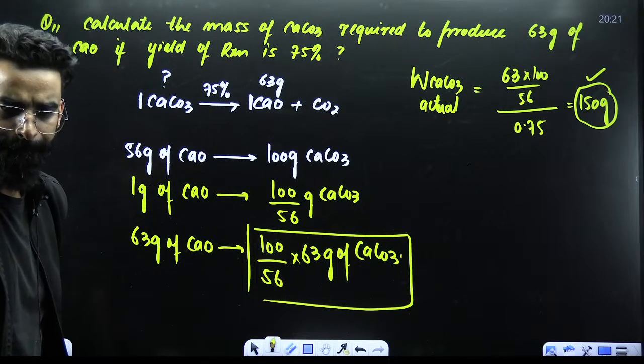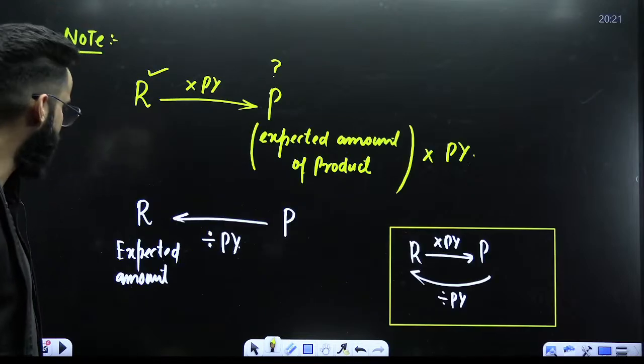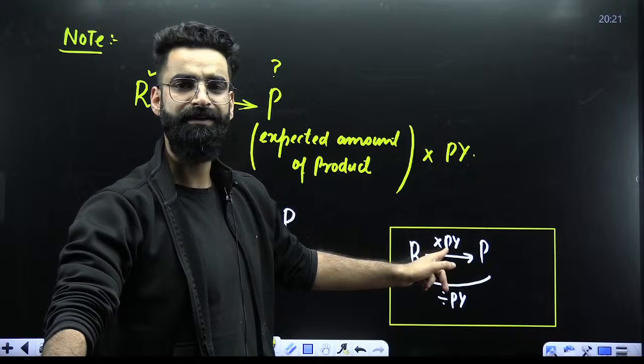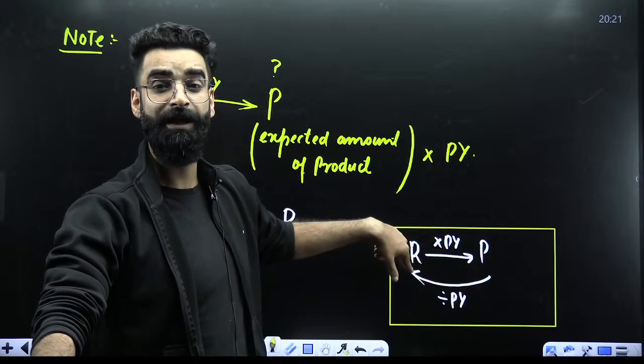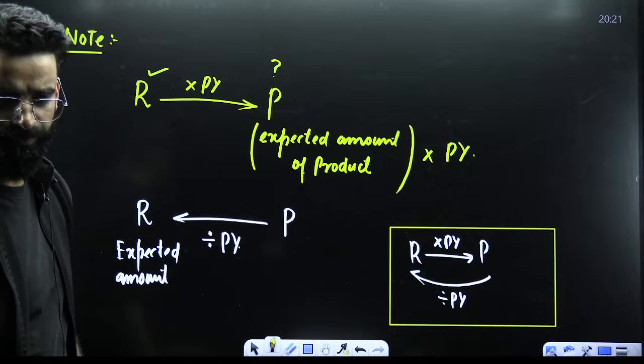Am I clear? So I just showed you the same thing I told you right now. If reactant is given and product is to be calculated, multiply with percentage yield. If product is given and reactant is to be calculated, then divide with percentage yield. That's all, people.